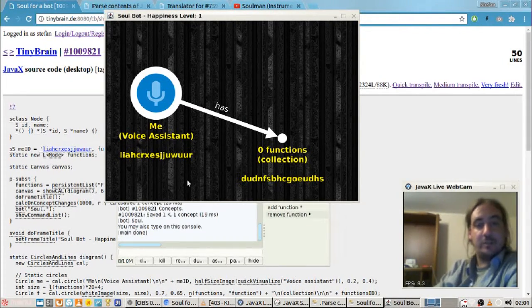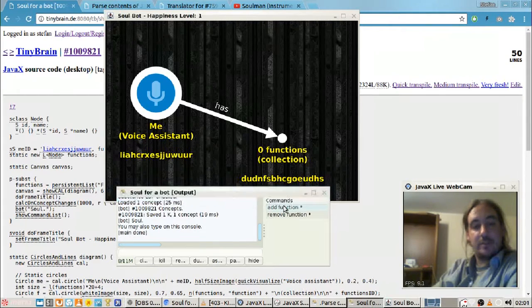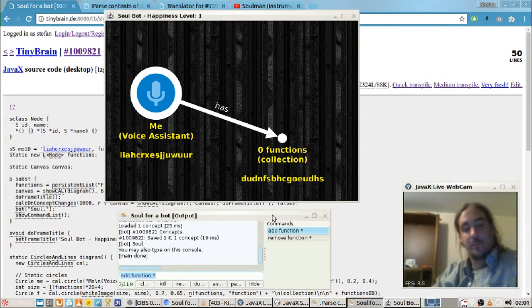I say this random ID is your ID. So when I create this ID, you exist. Microphone symbol. This is the voice assistant. And it has functions. A collection of functions. Also random ID, not so important. And let's say we add a function to this bot. We say to the bot, now you can say